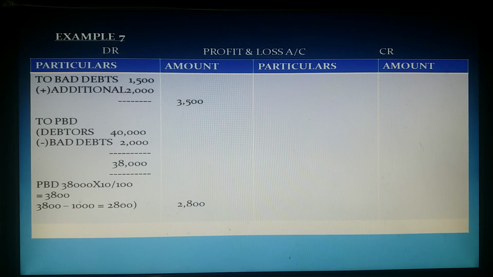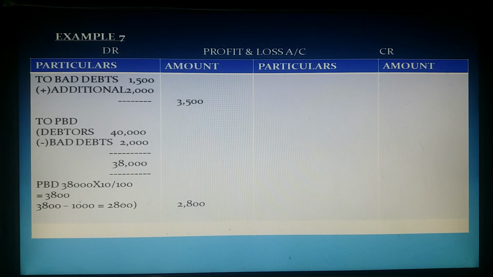And while calculating provision for bad debts, from debtors 40,000, first you have to deduct adjustment bad debts because adjustment bad debt is not yet deducted from debtors. After deducting the 2,000, the good debtor value is 38,000 rupees.